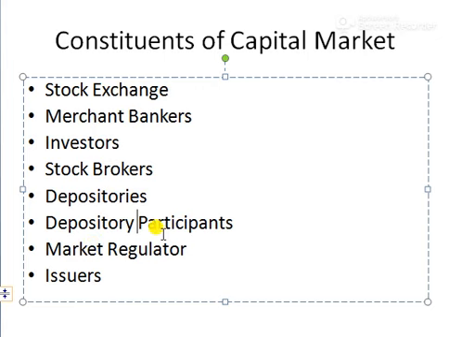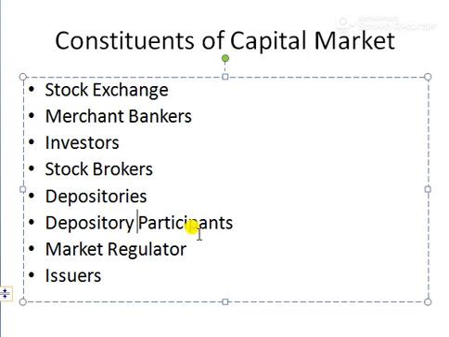Here, a depository participant means an intermediary between investor and depositories, because we can't directly participate with depositories. That's why we have to do transactions with the depository through depository participants.